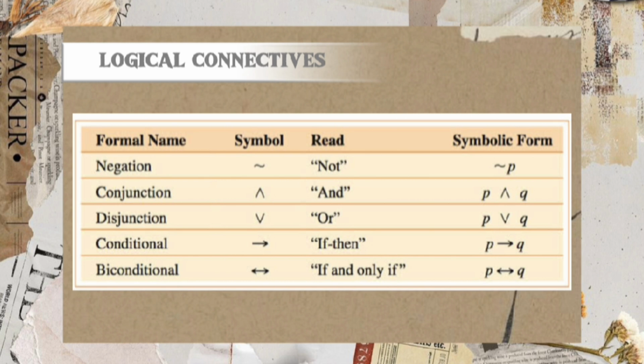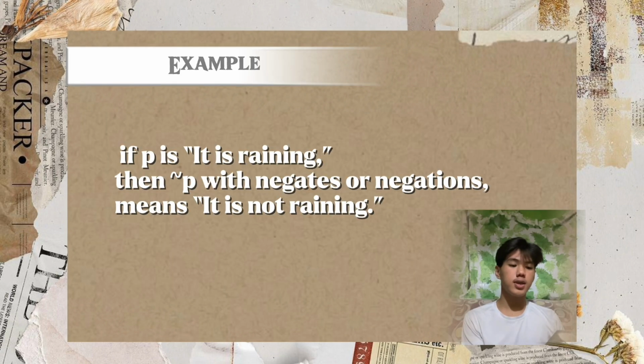The first one is not. Not is symbolized as negation. This simply negates a statement, meaning it turns true into false and vice versa. If P is it is raining, then the negation of P means it is not raining.